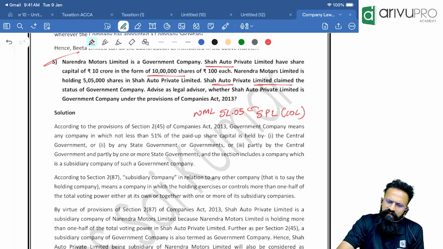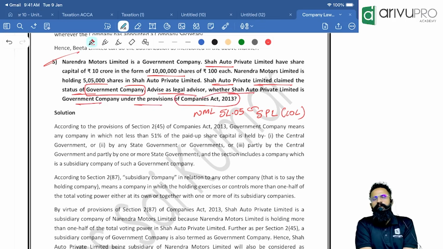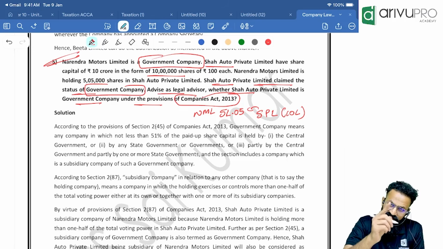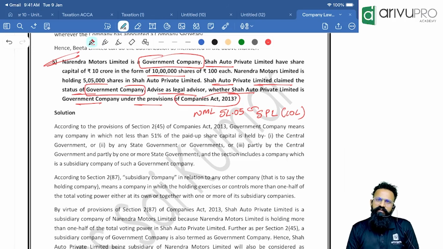Shah Auto Private Limited claimed the status of a government company. Advise as legal advisor whether Shah Auto Private Limited is government company under the provision of Companies Act. So people, you guys have seen the definition, that if there is any subsidiary company of a government company, that will also be deemed to be a government company. So Narendra Motors Limited, people, is a government company here. Now, first thing, always remember, people will write the definition of government company here. You guys need to write the definition of subsidiary company also here.